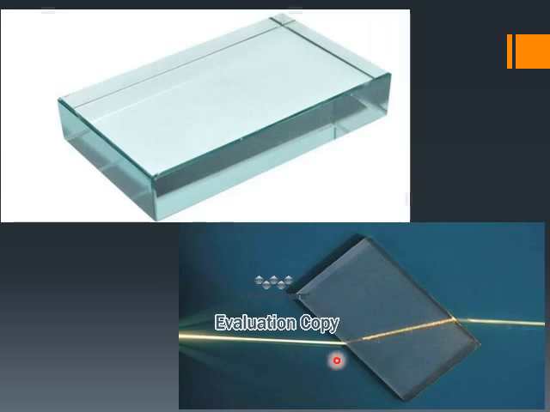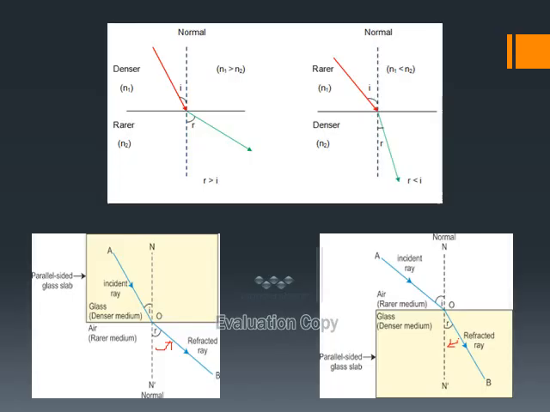And in this diagram, you can see the light is coming from the denser medium and entering into the rarer medium. So while it's entering, what will happen here? It is moving away from the normal. And in this diagram, the light is coming from the rarer medium and entering into the denser medium. It is moving towards the normal.